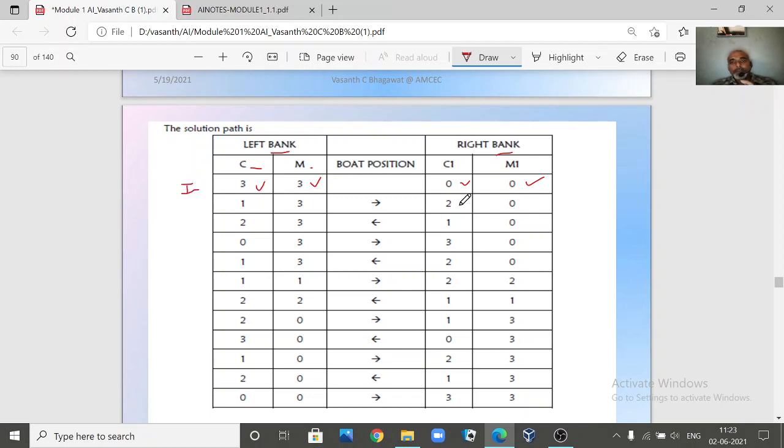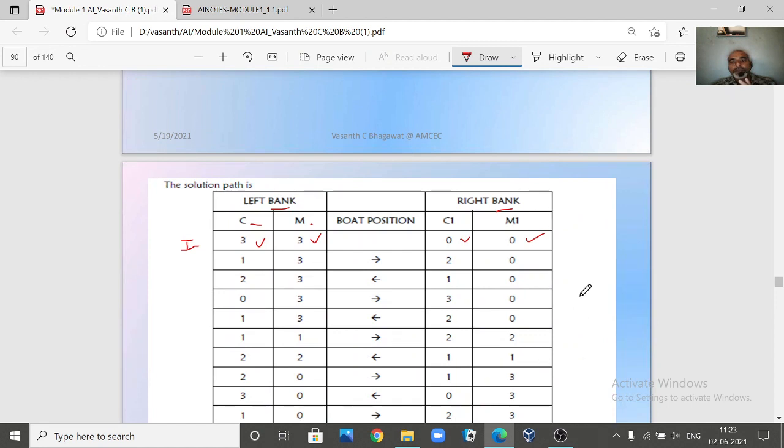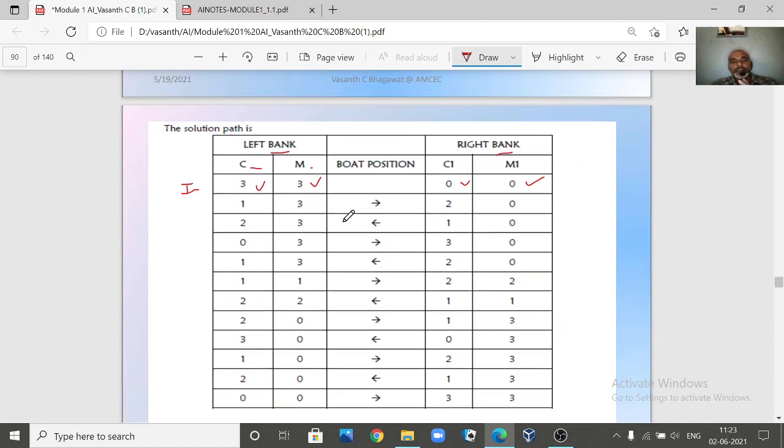Now you are going to apply one rule. When you apply a rule, you have to write down which rule you are applying when you are writing in the examination. So you have to define your rules. If you call this rule number 1, this is rule number 2, like this. Now what is this here? The boat is traveling from left side to right side. This arrow mark indicates that it is traveling from left side to right side. Now when it is traveling, you can see here this C is 1. That means 2 cannibals have come to the right hand side.